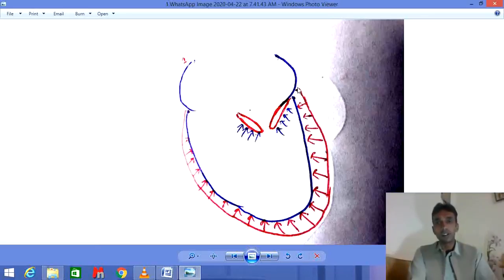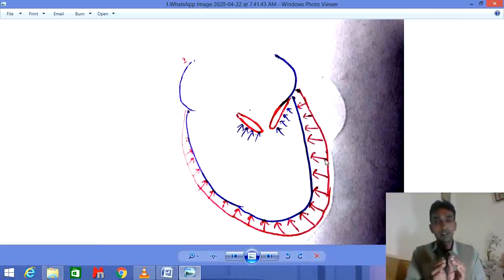Here you can see the heart. For example, this is ventricle. You focus on the red line. In the red line, you can see that the ventricle is completely relaxed. When the ventricle becomes completely relaxed, then due to the elastic nature of the ventricle, this ventricle will contract automatically without the expenditure of energy.